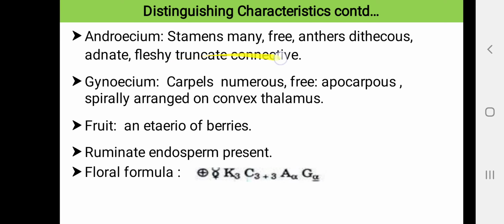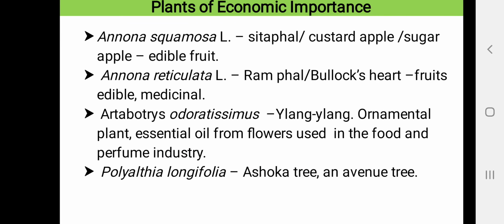Androecium, stamens are many, they are free, anthers are dithecous, adnate, fleshy and truncate connective. Gynoecium, carpels are many, they are free, apocarpous, spirally arranged on convex thalamus. Fruit is an etaerio of berries. Ruminate type of endosperm is present, and this is the floral formula. Let us look into a few plants of economic importance.